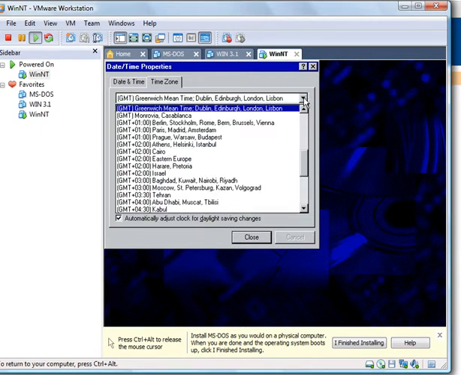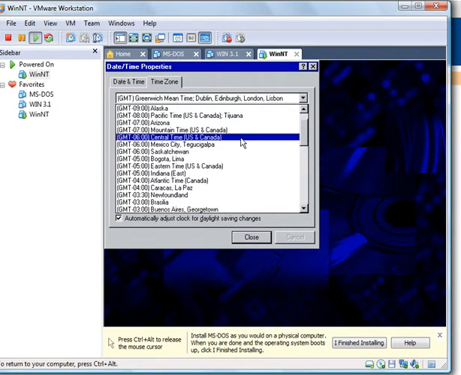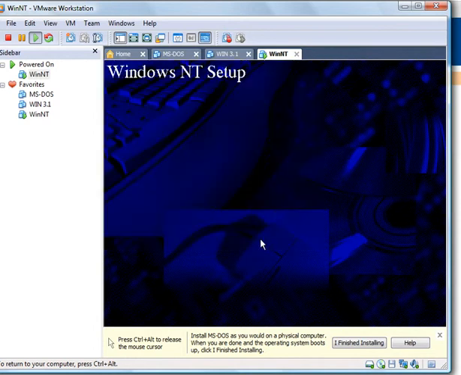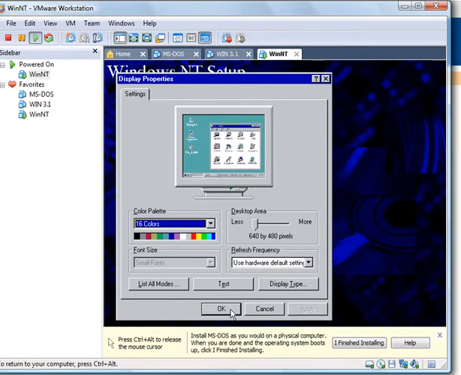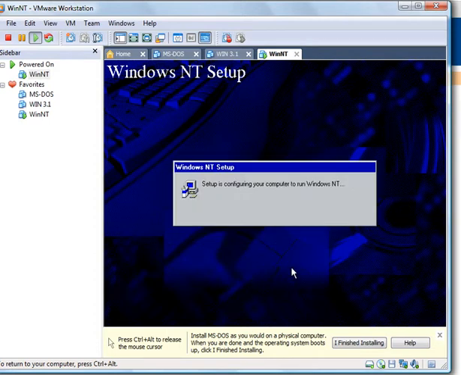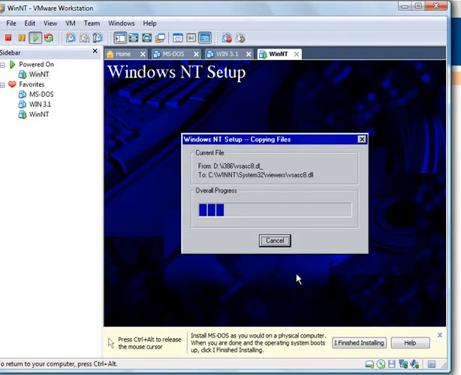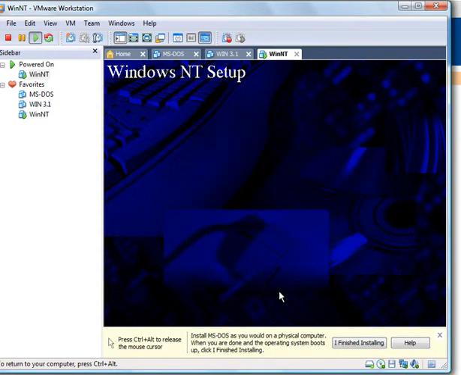This is just asking what time zone I live in. I live in Mountain Time. It's just telling me it recognized my VGA. Pretty fast installation.